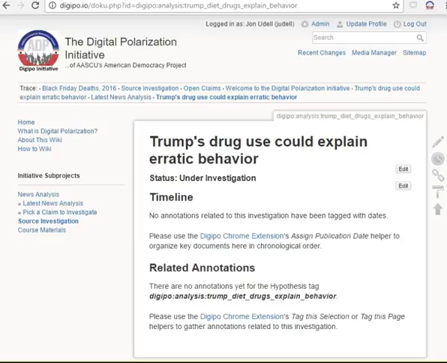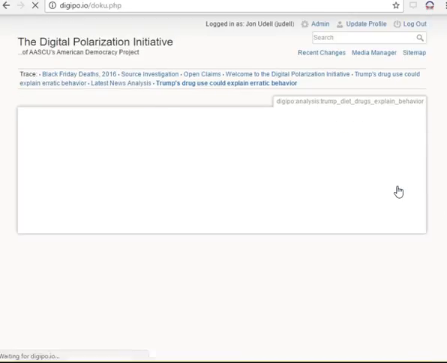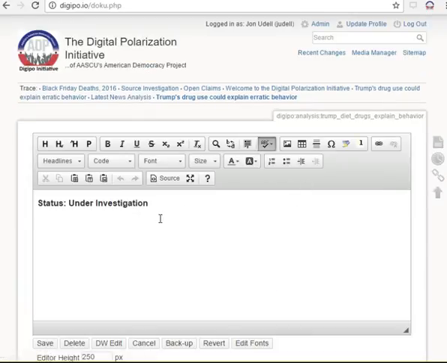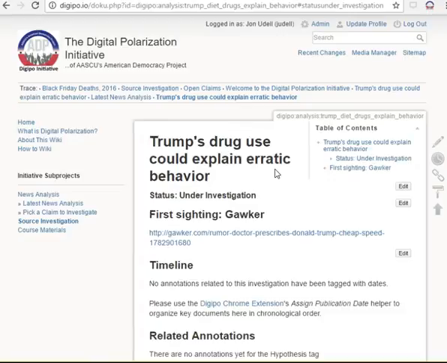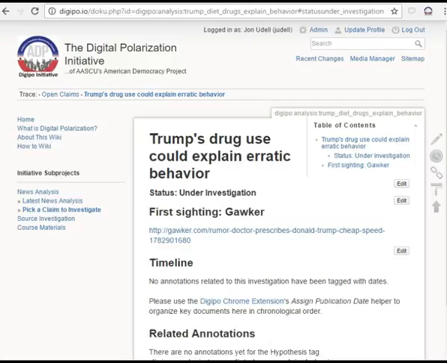Here's the beginning of a Digipo investigation. We've got nothing except a provisional headline. The idea comes by way of a friend who had read this article. It's something I've read about and heard about from time to time, but I've never actually looked into the claim, so let's see what we can find.